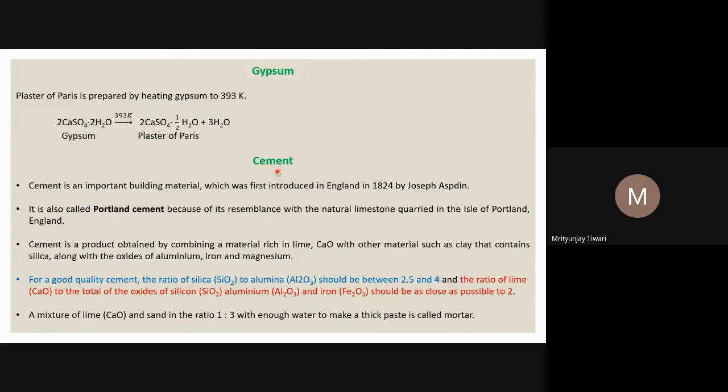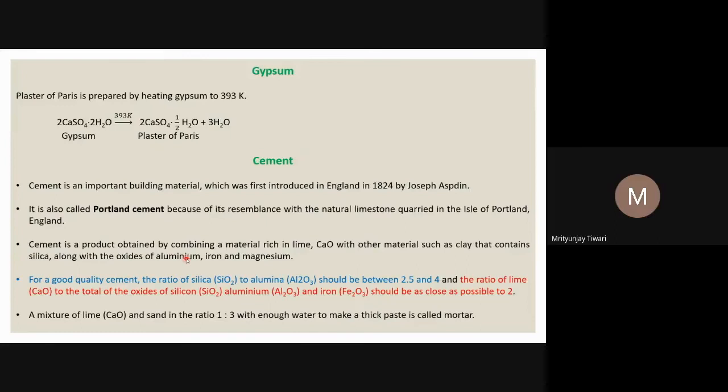Now let us look into the cement. Cement is an important building material that everyone knows, which was first introduced in England in 1824 by Joseph Aspdin. It is also called Portland cement. Why? Because it resembles the natural limestone quarried, meaning excavated, in the Isle of Portland, and that is why we call it Portland cement.